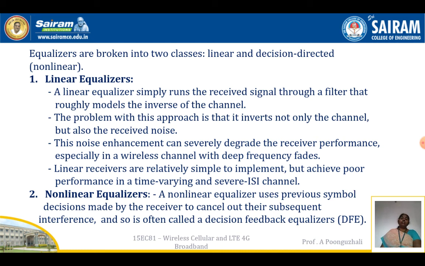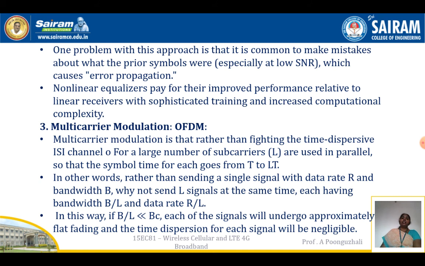So whatever previous symbol decisions are made by the receiver to cancel out the subsequent interference, that is called a decision feedback equalizer. Here the previous symbol interference is calculated, and the decision made by the receiver is used to cancel the subsequent interference. So we call it a decision feedback equalizer.